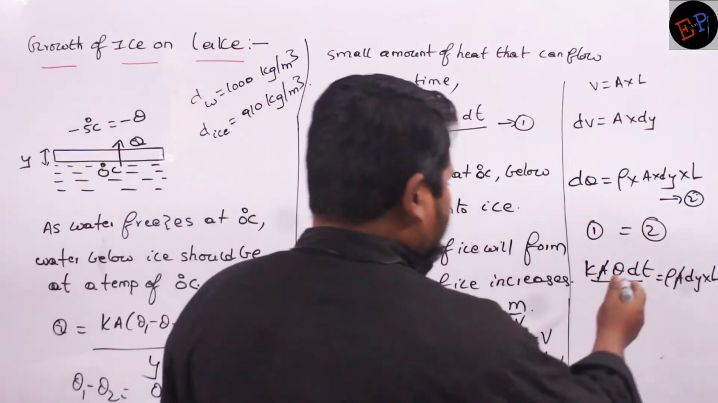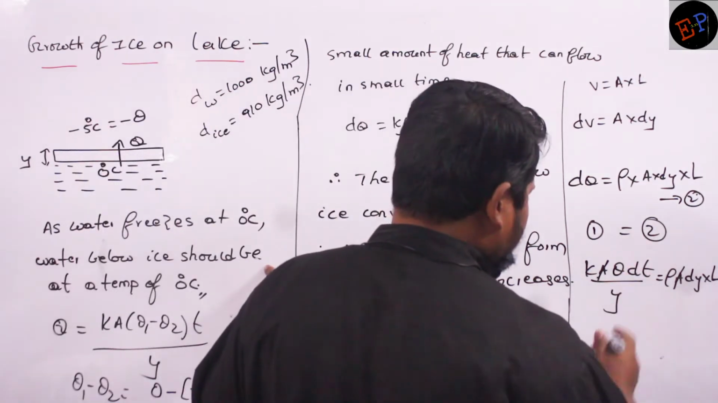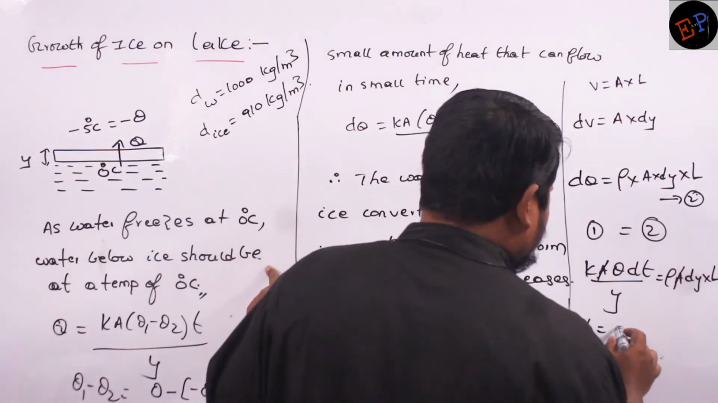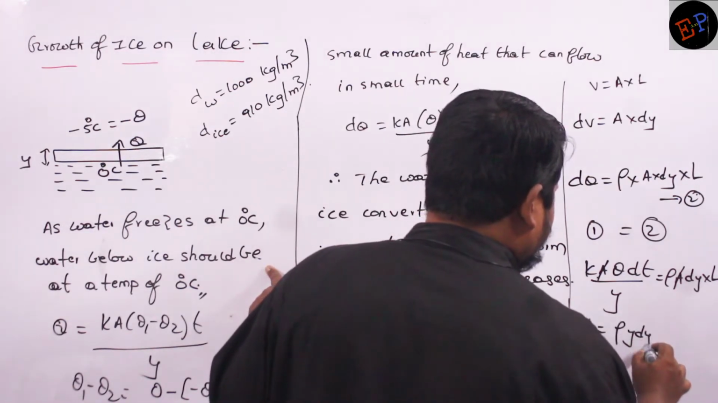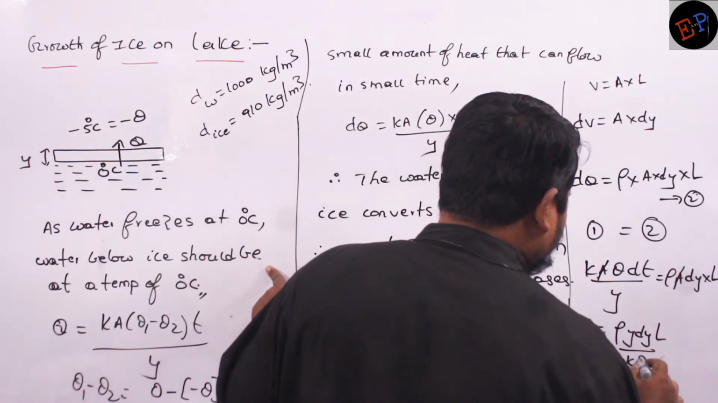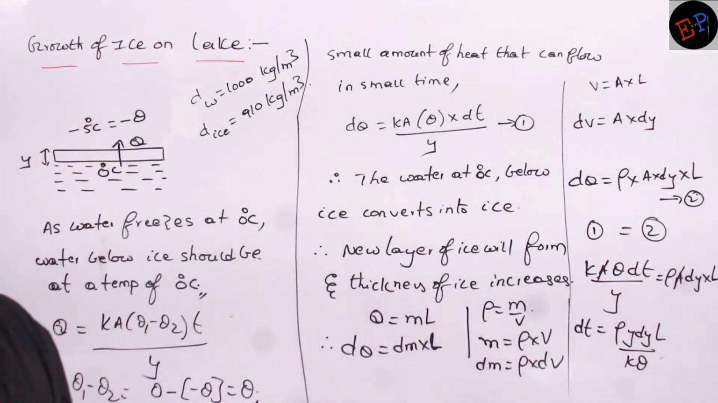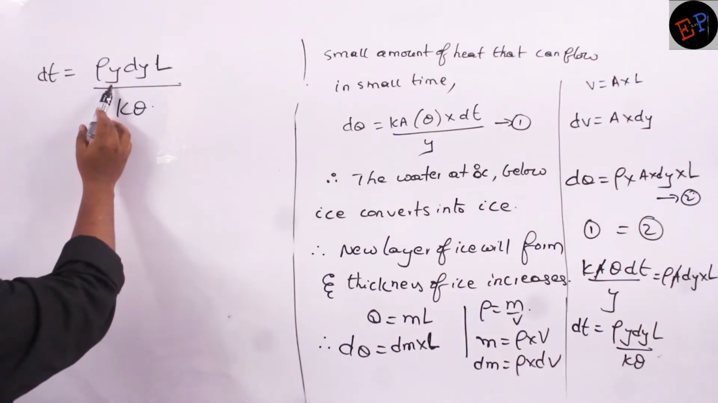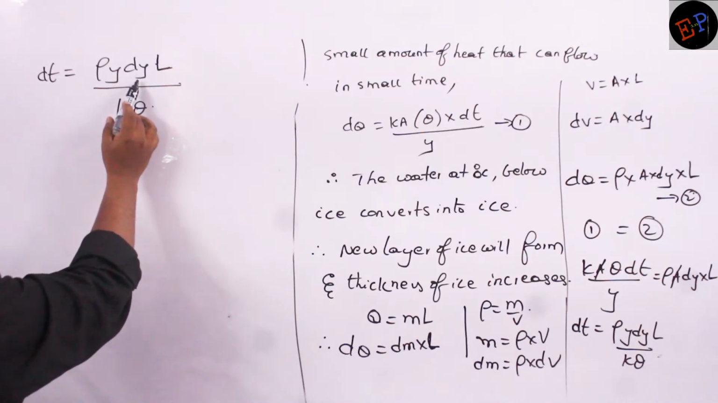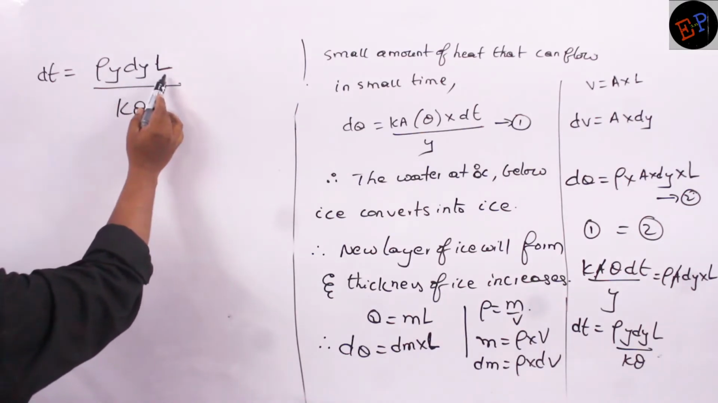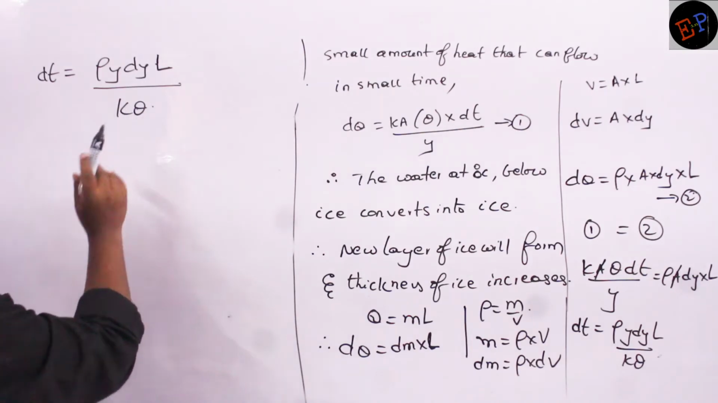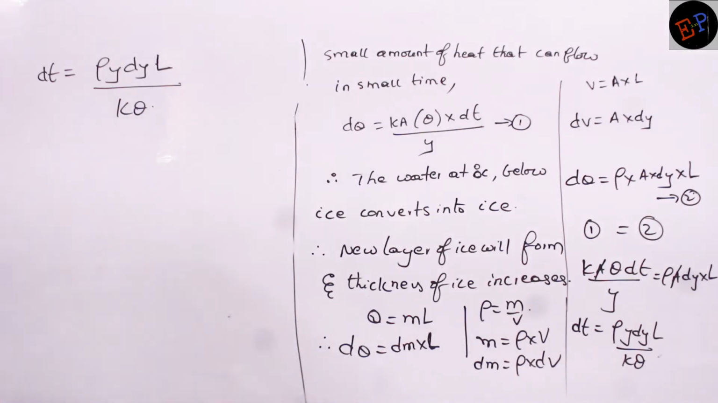Clear? So take dt on one side, you send all the values to the other side. So therefore what I will get? dt is equal to rho y dy L divided by k into theta. This is what I will get. That's all. First make a note up to here. Rho means density of water, y means thickness of water, dy means a change in thickness of water, that is ice. Clear? L means latent heat of fusion, k means coefficient of thermal conductivity, theta means temperature difference. Clear? No, all values?